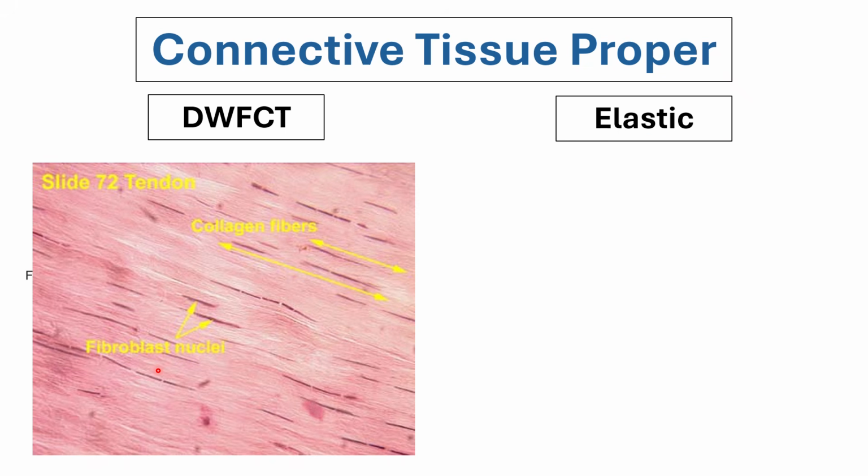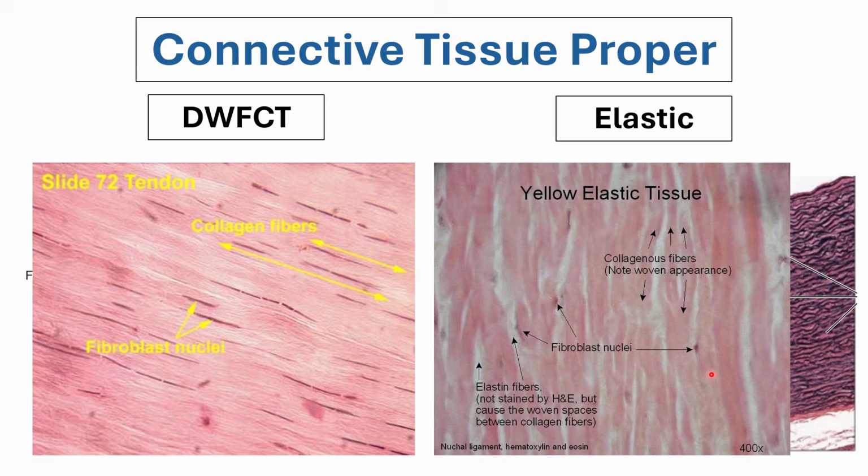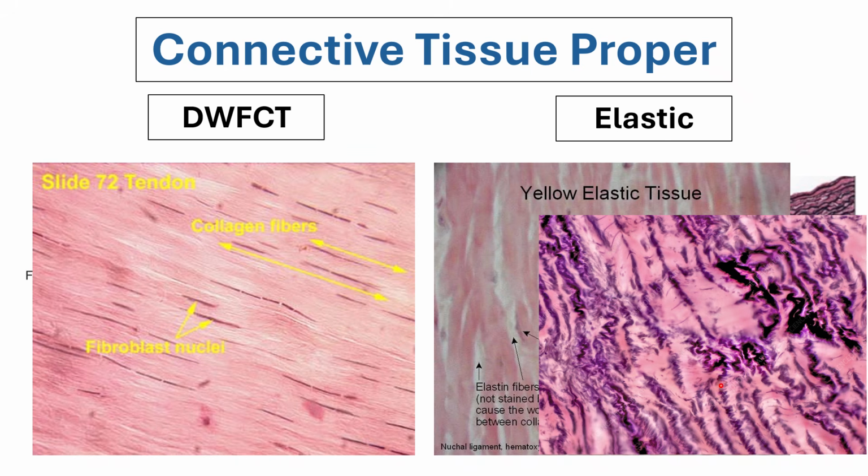We can also see, aside from that, in your ligaments, your elastic type of connective tissue proper. And it is elastic because aside from the abundance of your collagen fibers, there is the addition of your elastic fibers, which, if we do not use special stains, will just manifest itself as blank spaces in your histological slides. So you will need to use special stains such as your Verhoeff stain in order to stain it purple. Okay?